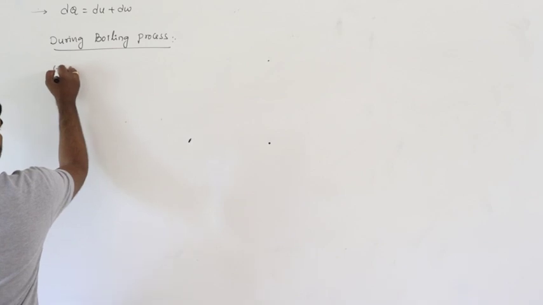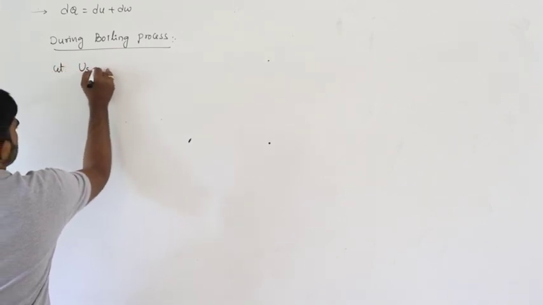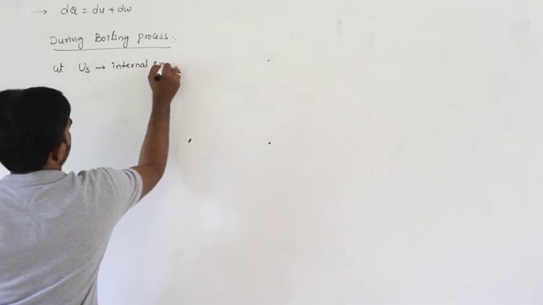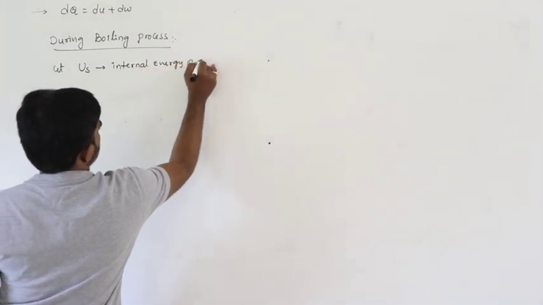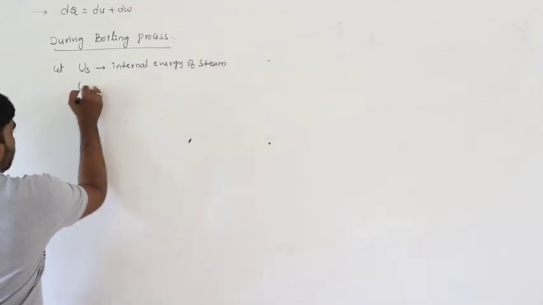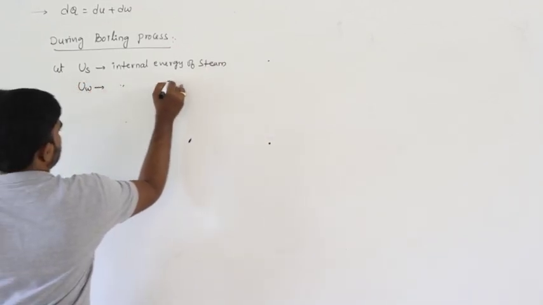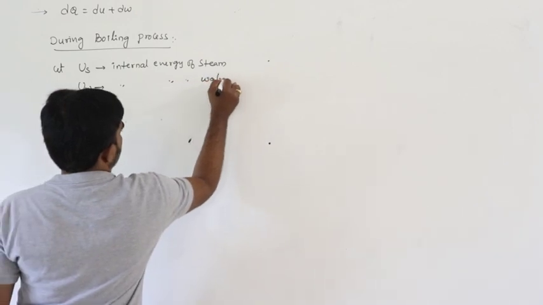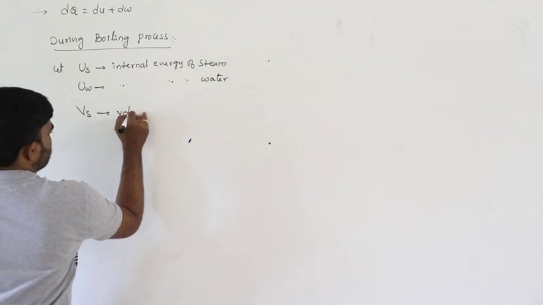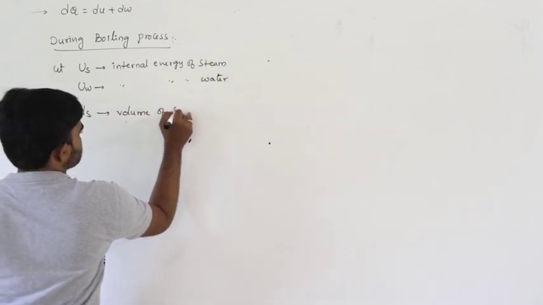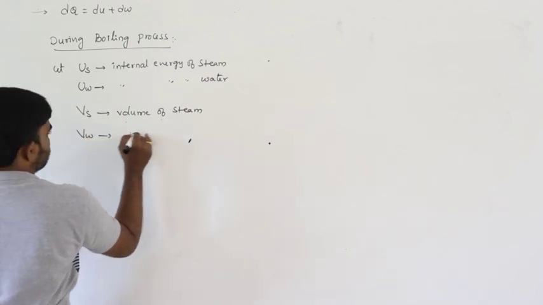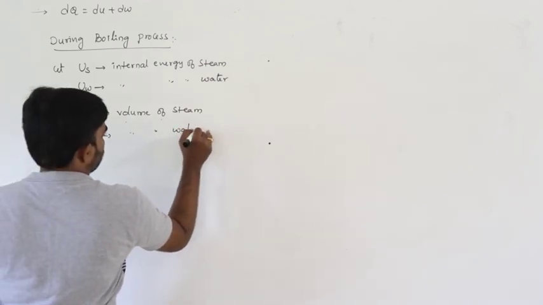So let us say Us is the internal energy of steam, that means water already converted into steam, and Uw is the internal energy of water, and Vs is the volume of the steam, and Vw is the volume of water.